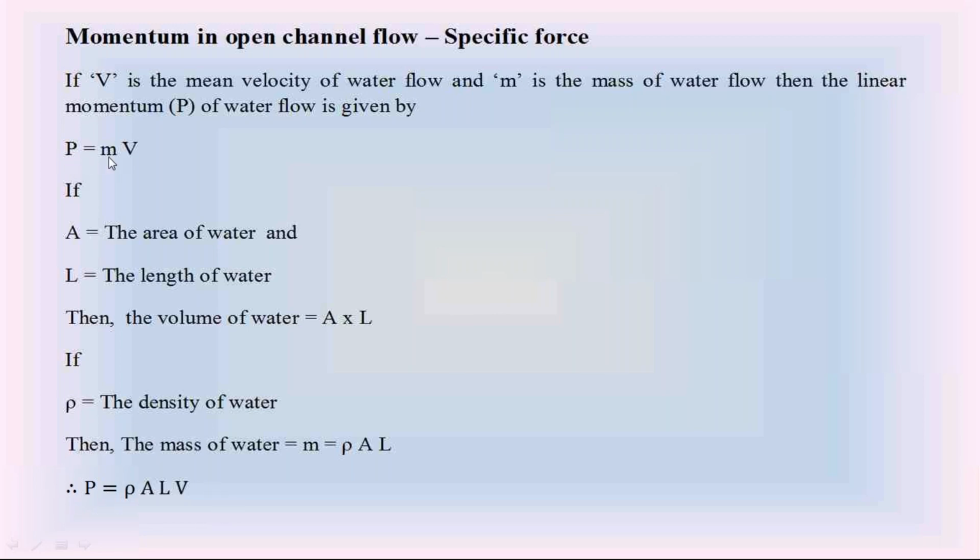The linear momentum P is equal to mass into velocity. The linear momentum P is equal to density into area into length into velocity. This linear momentum P is also equal to unit weight W into A into L into V divided by Z. This is the linear momentum of water flow in the open channel.